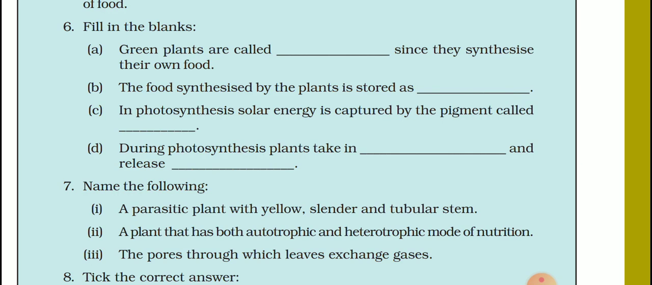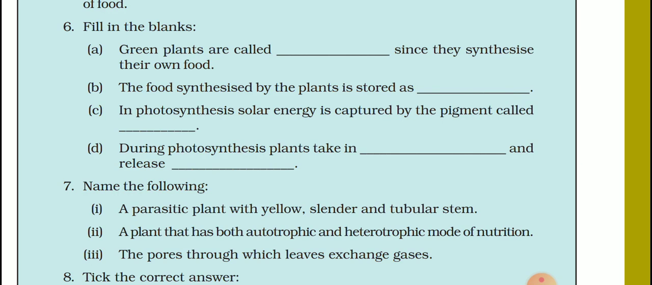The next part is D. During photosynthesis, plants take in dash and release dash. We already discussed this question. During photosynthesis, plants take in carbon dioxide and release oxygen. Carbon dioxide is taken in through the tiny pores on the leaves and they release oxygen with the help of these pores.